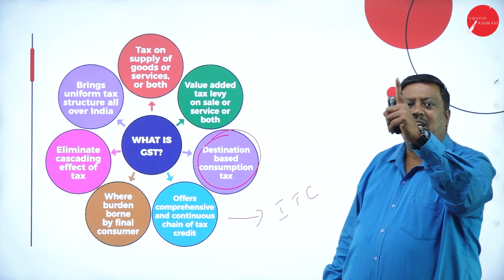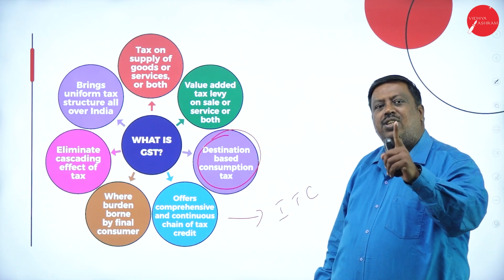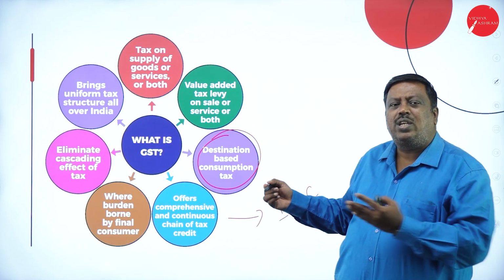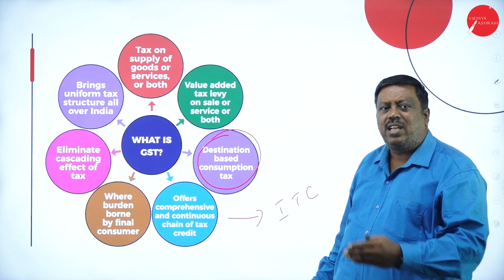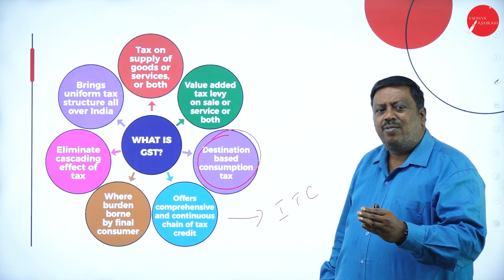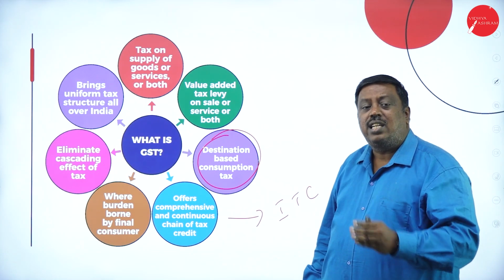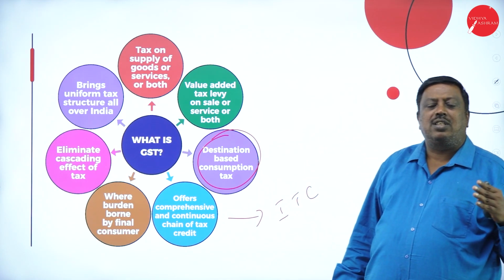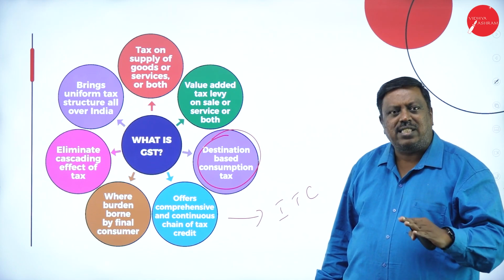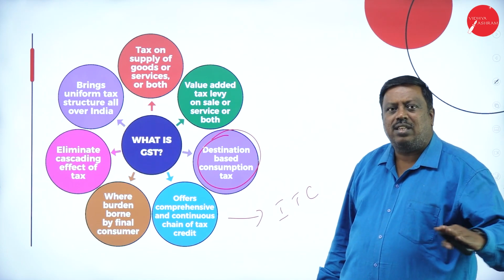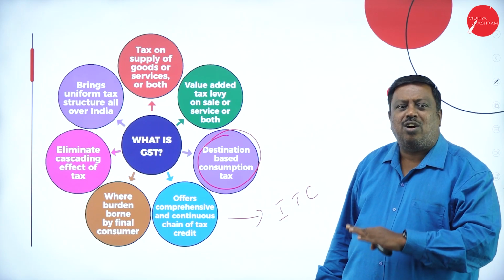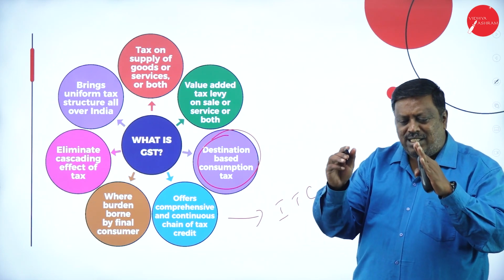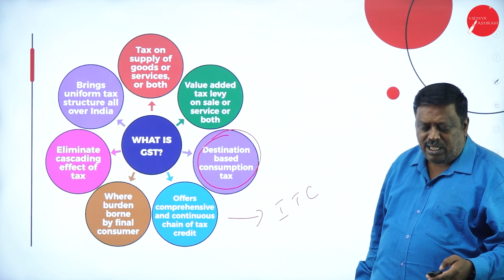One nation, one tax. What is GST? One nation, one tax. If I write this concept also, I'll get 1 mark easily. What is GST? One nation, one tax, where uniform tax rates are framed for the entire country and not for the state. Wherever the goods are moving, the same tax rates are there, and there is no different tax structure from state to state, place to place, or goods to goods. So it is a uniform tax structure that we have in the country.